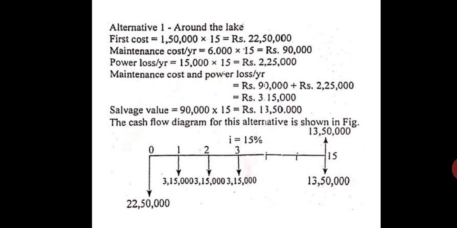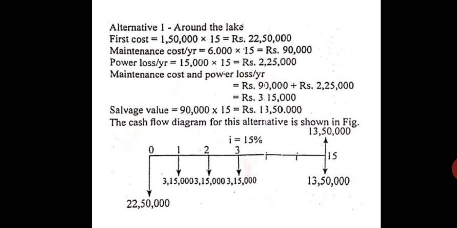Okay, now we can see the cash flow diagram. Initially at year 0, we are spending 22,50,000 rupees investment, because it is 1,50,000 rupees for 15 kilometers. So 22,50,000 is the initial investment, that is P. Okay, and every year 1, 2, 3, 4, 5, we are getting a loss of 3,15,000 rupees. Okay, and the interest rate I is 15%. And at the end of the service life of 15 years, the scrap value I am getting is 13,50,000 rupees. That is shown as positive on the top.